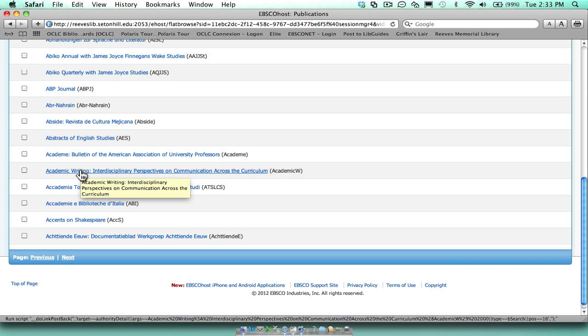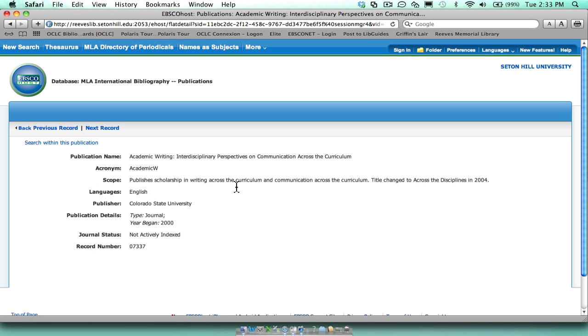This will give you details on the publication and how to submit something to it. For example, this one has a scope of writing across the curriculum. It's written in English. It's published by Colorado State University. And it's a relatively new journal and is not actively indexed.